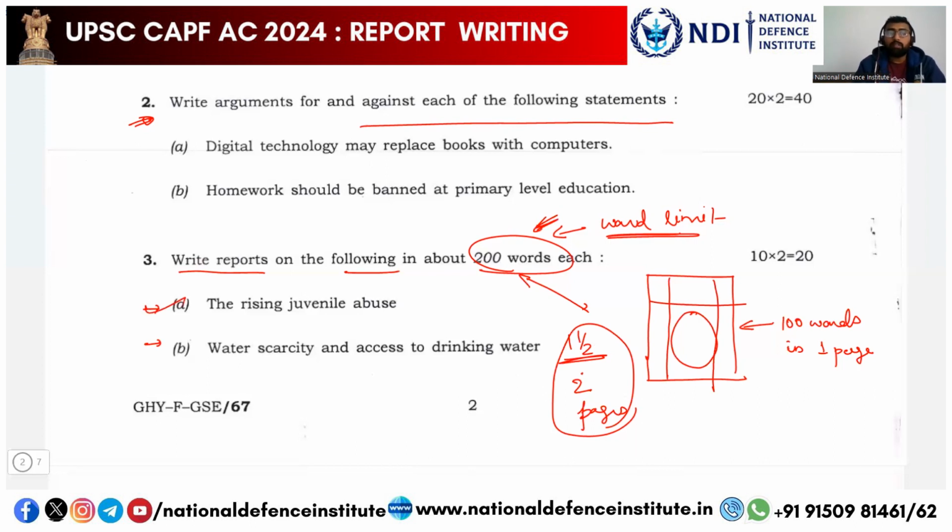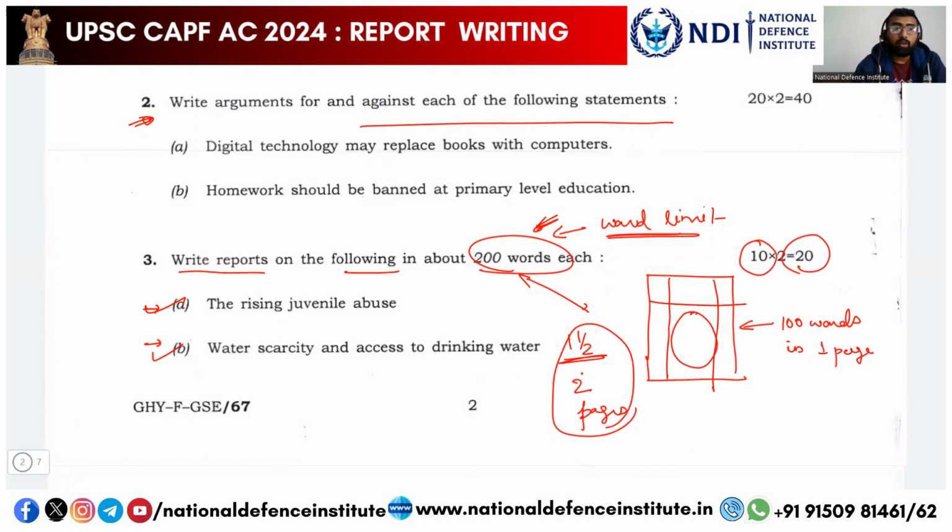And there are two topics given. You have to write the report on both the topics. Each report carries 10 marks. So the total mark is 20. Now this is easy, not very difficult. Writing 200 words is easy. In the essay, writing 300 words, you have to come up with different perspectives. But here in the report, you don't have to do that.